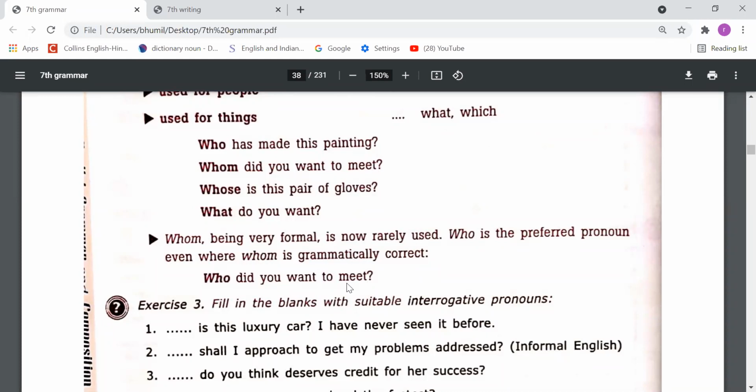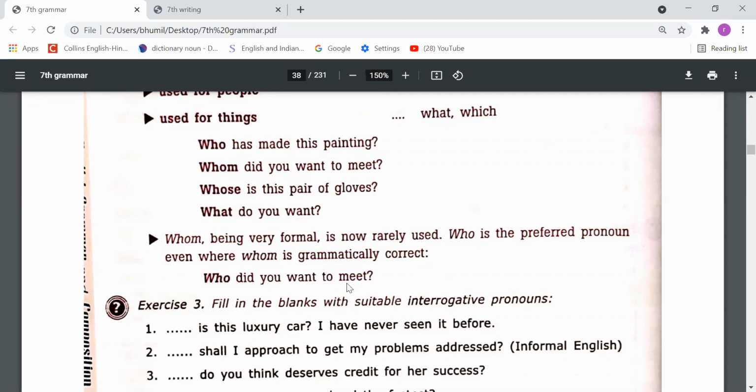Who is running very fast? If I say Ram is running very fast and I ask a question about the subject, I say who is running very fast, right? So who we use for the subject and whom we use for the object. Suppose I say, I gave a pen to Ram. So Ram is the object. So if I say, whom did you give your pen to? So we use whom when we want to know about the object. For the object we should use whom, and for the subject we should use who.